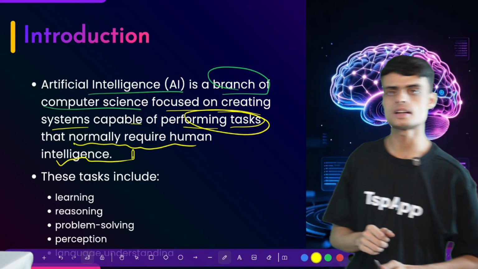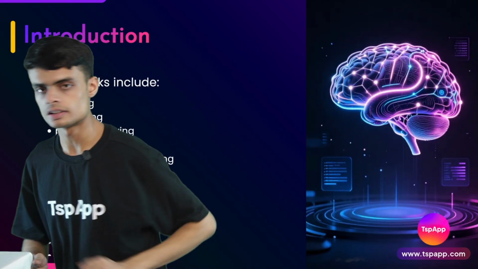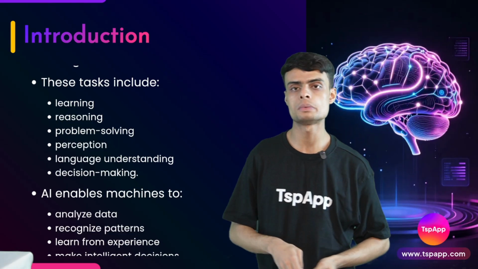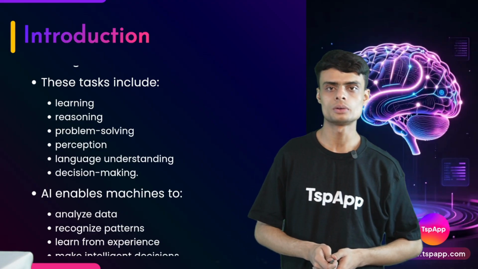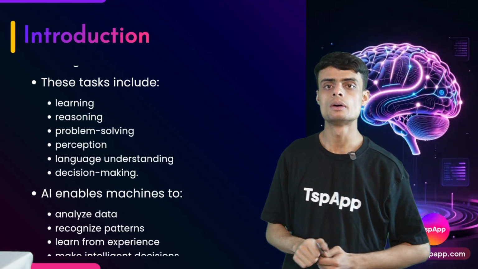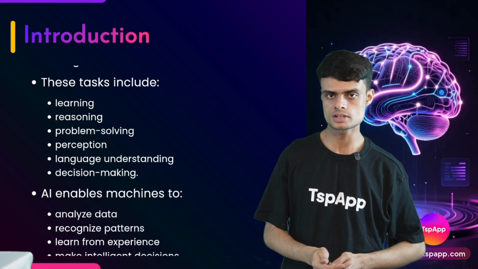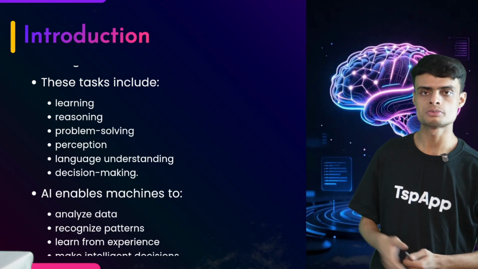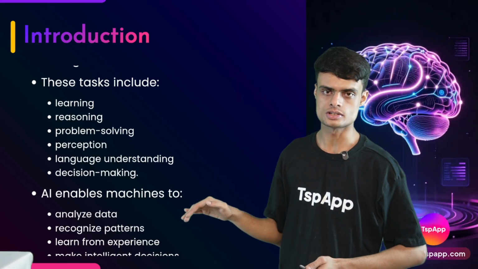Now, what are those tasks that are included in this intelligence? These are the tasks here. You can see learning, reasoning, problem solving. What is problem solving? We are trying to solve a problem. Then perception, understanding anything in our surrounding. Language understanding. If someone is speaking, the machine will be able to understand. Decision making, taking decisions based on the available options or input. Now these are all the tasks which require human intelligence.